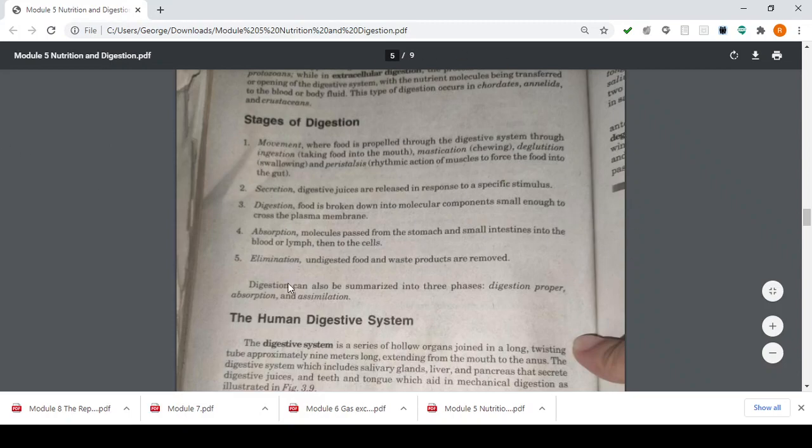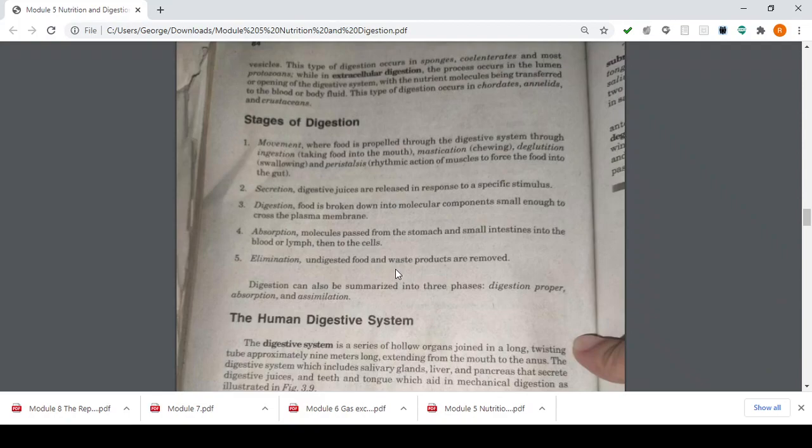Step 5, and lastly, elimination. Undigested food and waste products are removed. How do you eliminate them? Through excretion. How do we expel our waste products, right? Through stool and urine. So, digestion can also be summarized into 3 phases: digestion proper, absorption, and assimilation.